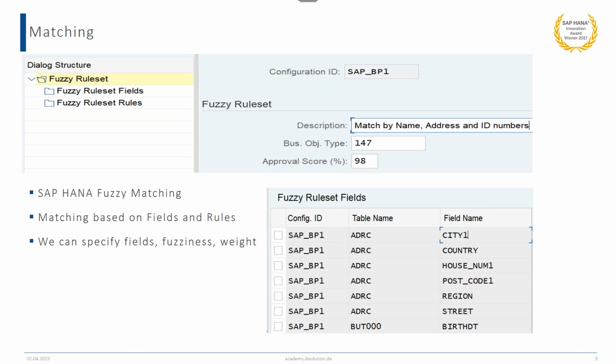For example, in the screenshot, you can see various address parameters provided like city, country, region, postcode, street, and birth date. The birth date is the personal record. And then we have the approval score of 98%. So we can configure all the fields and the approval score based on our requirements.